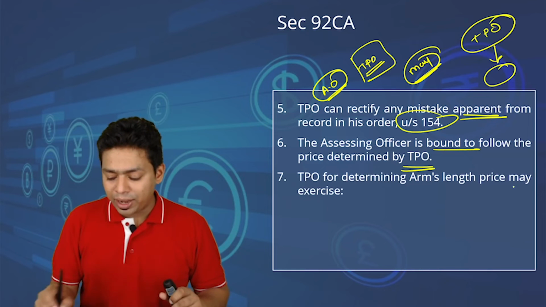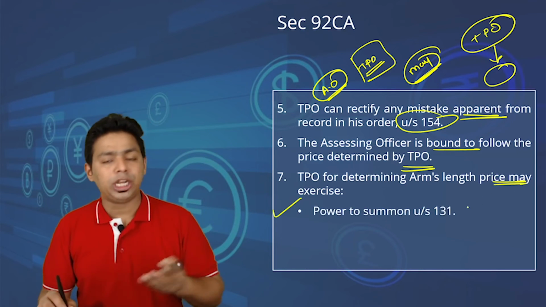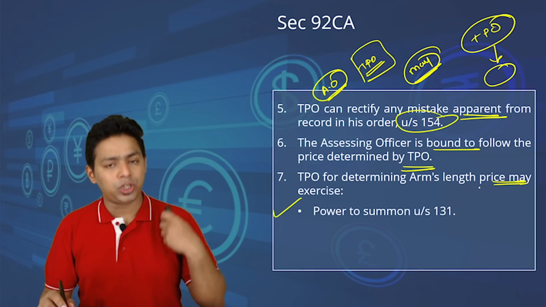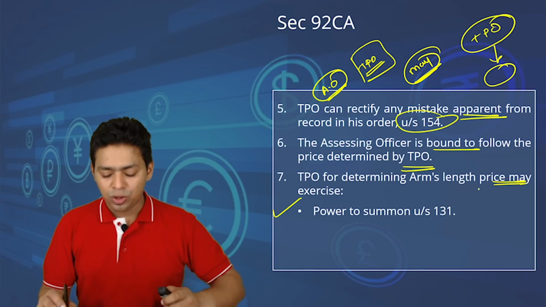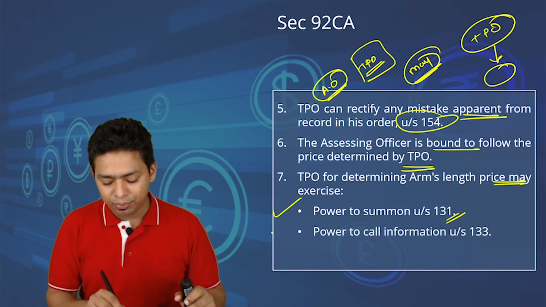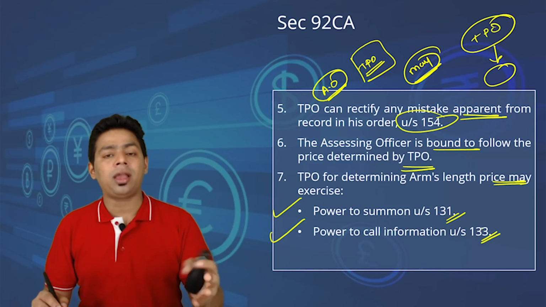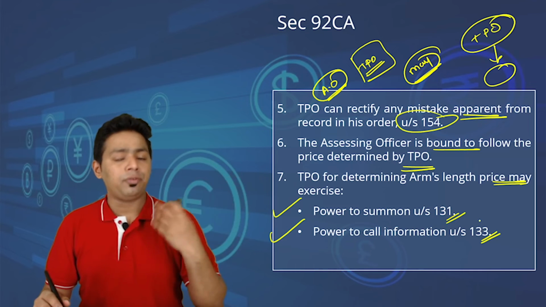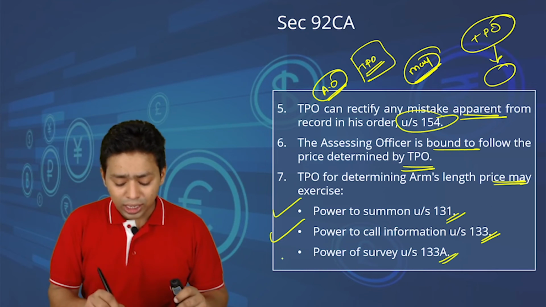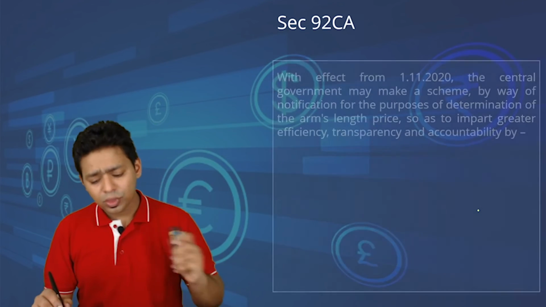For determining the arm's length price, the TPO may exercise powers. Obviously, because the TPO is doing a lot of assessment proceedings, he has to have the power to get information and to call parties for discussion. So the power of summons under section 131, all the powers of 131, are with him. He has the power to call for information even from unrelated parties like banks, insurance companies and foreign regulatory authorities. He can conduct a survey under 133A, that also can be done by him.